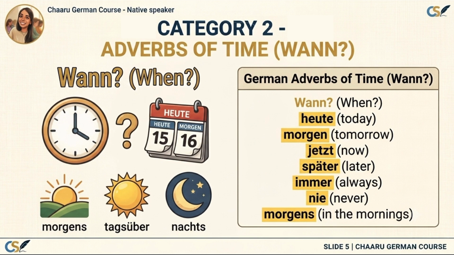The next category is adverbs of time. These answer the question when, in German wann. Some of the most common ones are heute, morgen, jetzt, später, immer, nie und morgens. Notice the difference between morgen meaning tomorrow and morgens meaning every morning or in the mornings. The little s changes the meaning. Time adverbs are extremely common, so you will hear them in almost every German conversation.